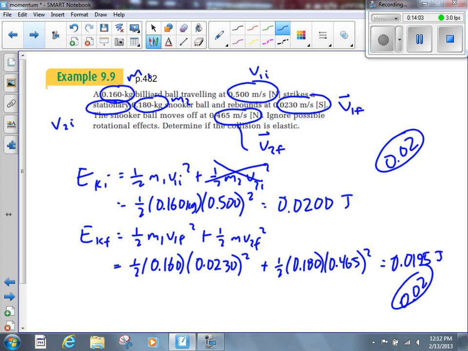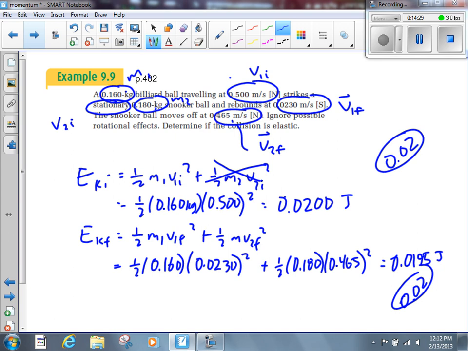Round it to the right number of digits. Let's look back at our data. 3 digits, 3 digits, 3 digits, 3 digits, 3 digits. Final answer should be 3 digits. If we round it to 3 digits and it's equal to the other number, then it's elastic. If it's not equal, then it's inelastic. Doesn't matter if to one digit it's elastic or not, because we're supposed to round this to 3 digits.